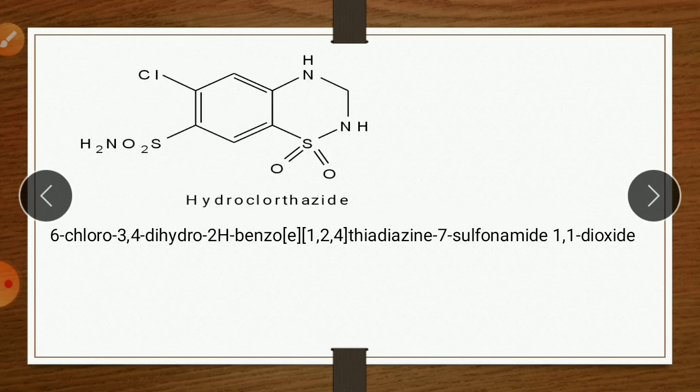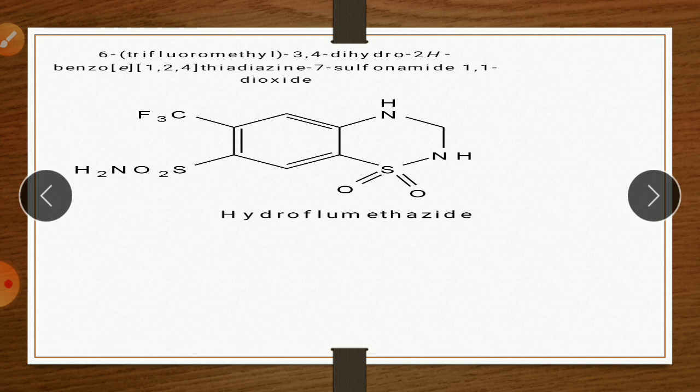Second drug is hydrochlorothiazide. Here same, only the difference is there is no double bond here. So 6 chloro, same. 3,4 dihydro. So here there is no double bond, therefore 3,4 dihydro. 2H is same. Benzo is same. Small e same. 1,2,4 thiazide is same. 7 sulfonamide 1,1 dioxide is same. So only difference is here there is no double bond, therefore 3,4 dihydro. So I pick the name 6 chloro 3,4 dihydro 2H benzo E 1,2,4 thiazide 7 sulfonamide 1,1 dioxide.